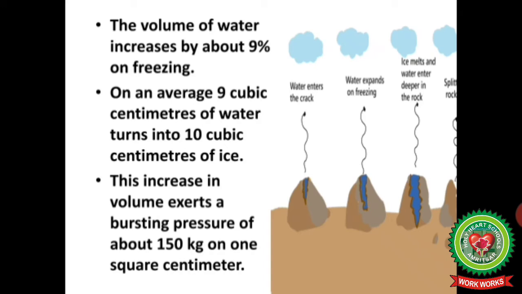The volume of water increases by 9% on freezing. On an average, 9 cubic centimeter of water turns into 10 cubic centimeter of ice. We can say that the volume of ice is more than water. This increase in volume exerts pressure on the rocks. Bursting pressure of about 150 kg on 1 square centimeter is common.